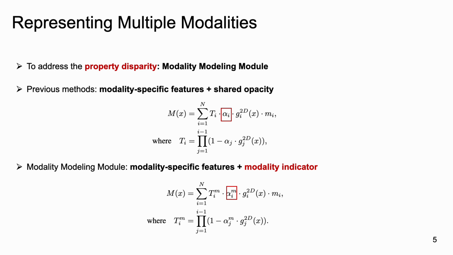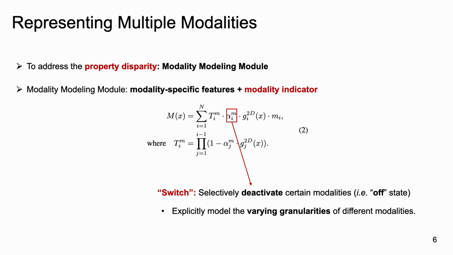To address the property disparity, we propose a modality modeling module to model each modality, which can represent the distinct properties of different modalities. Our proposed modality indicator is designed to capture the unique properties of each modality, rather than using a shared opacity across different modalities. In addition to the weighting mechanism, the modality indicator also functions as a switch for specific modalities, enabling selective deactivation of certain modalities during the rendering process.